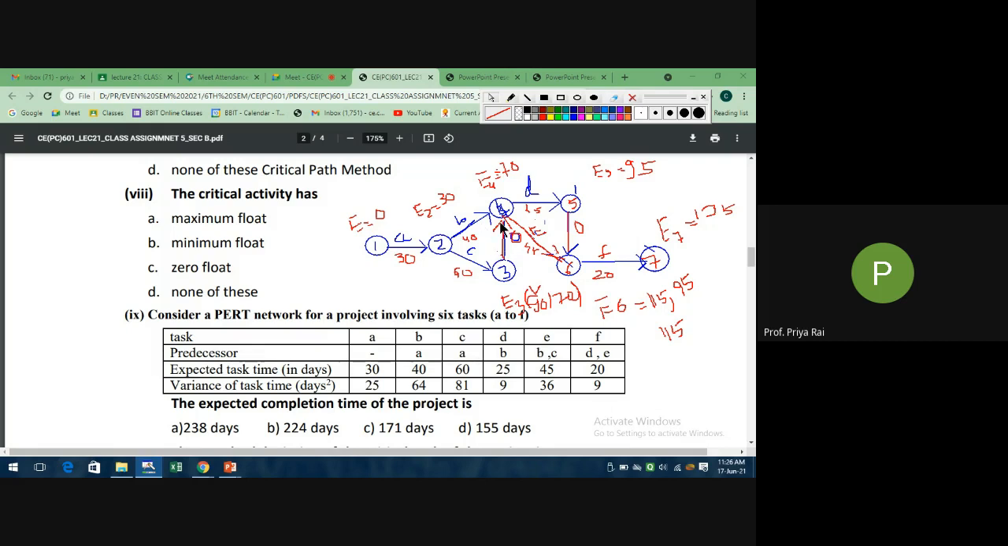There is some mistake here. See, if B finishes here, then D will start after B. E will start after B and C. Okay, if we draw this line here, from here to here, then what happens? E will start from here. Okay, so E will start from here.